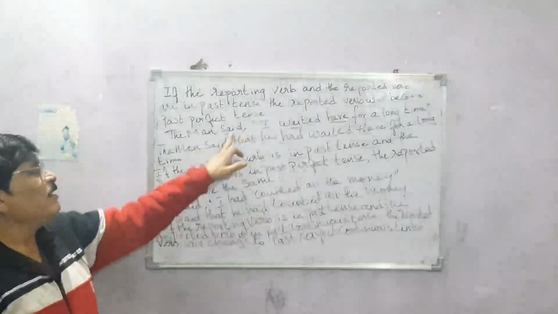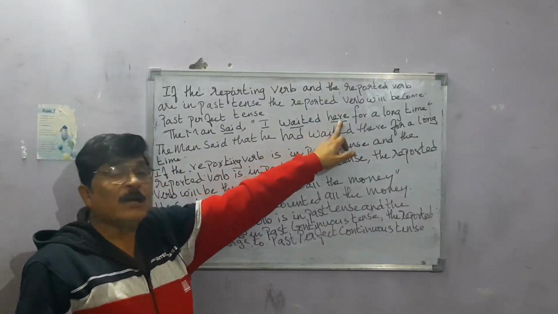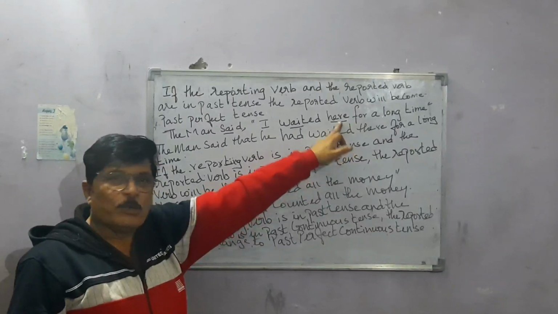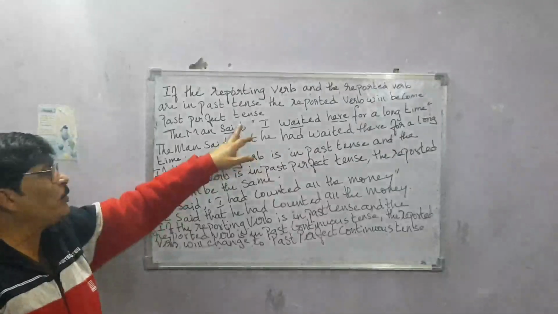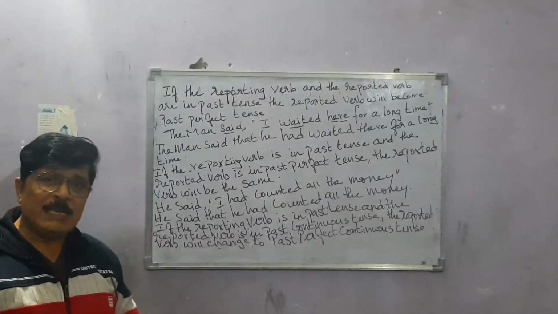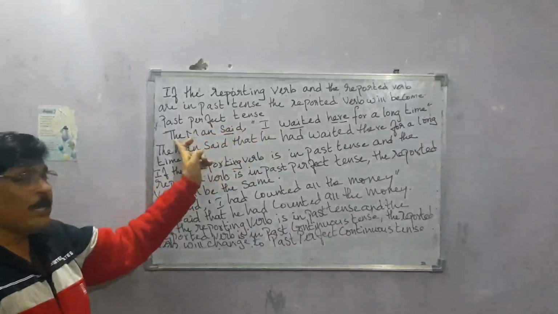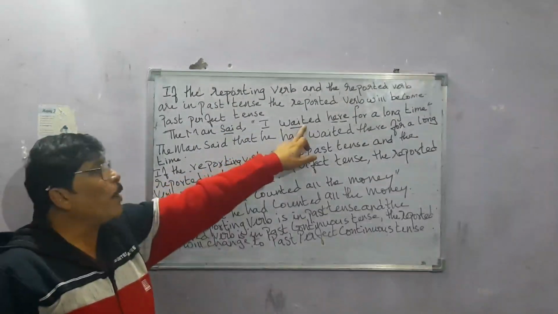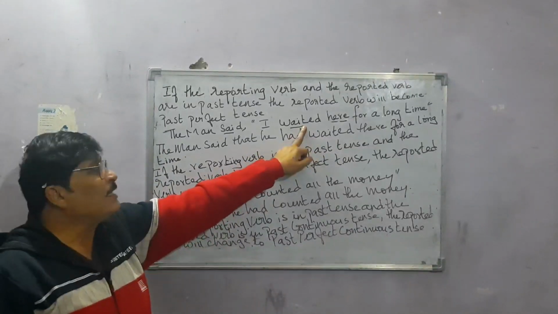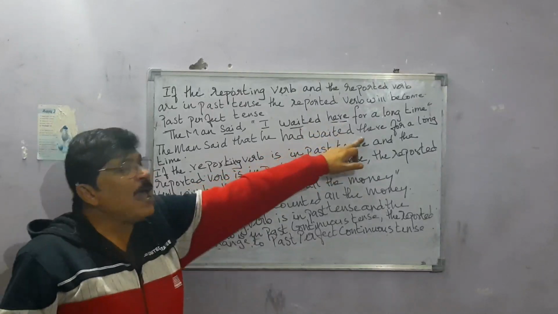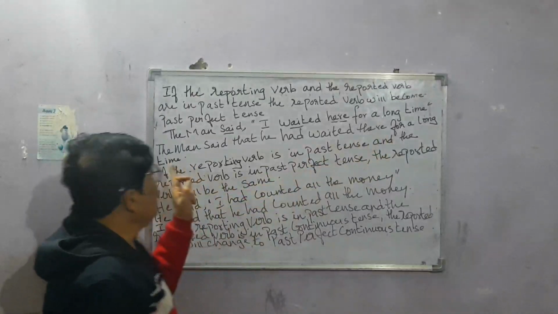Now in this sentence, said is the reporting verb, waited is the reported verb, and here is the adverb of place. So you have to underline. This will make it easier for you because you will be able to recognize which words you have to change. So here you will say, the man said that, I will change according to the subject, he. And then waited will become had waited. It will become past perfect tense. And here will become there, because I told you that the adverb of time and place will change.